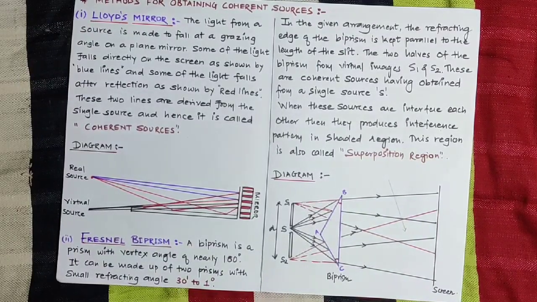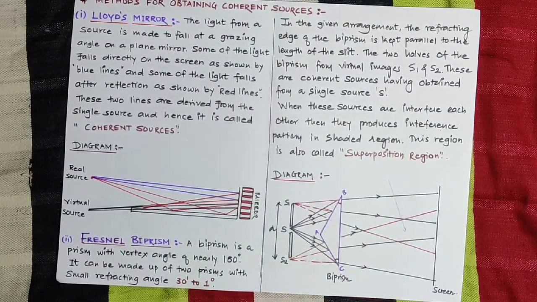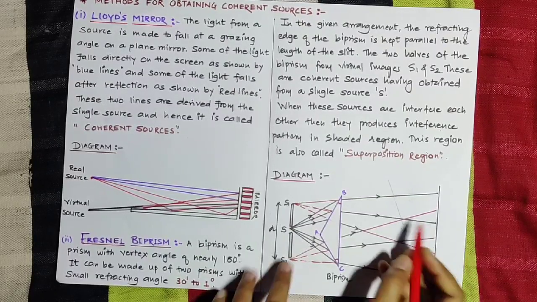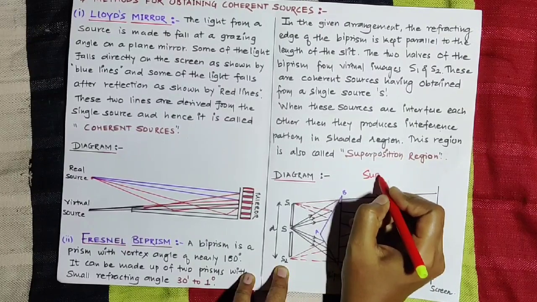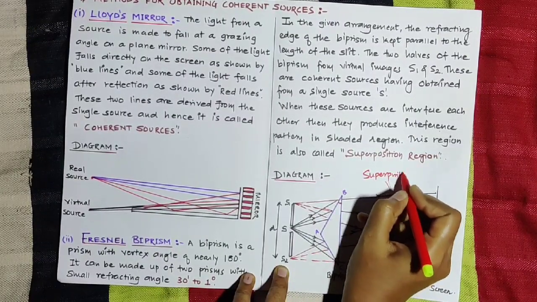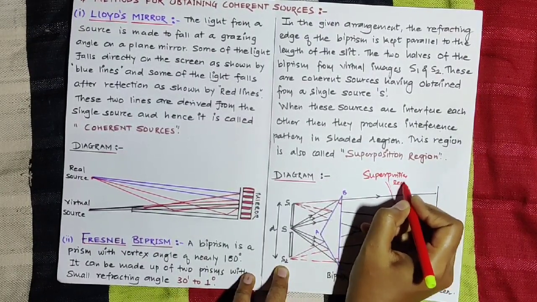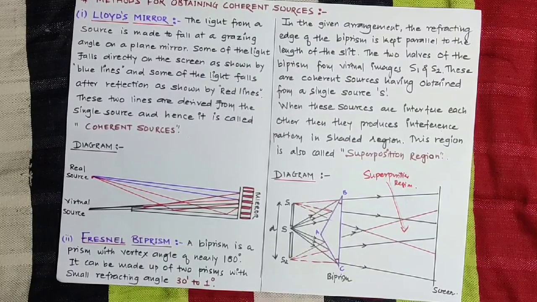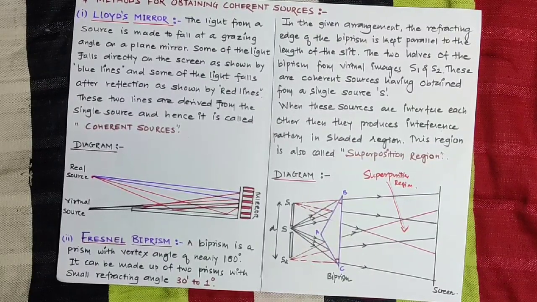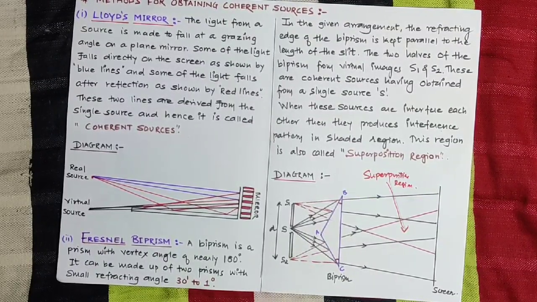So this red region is represented as the superposition region. Why is it called superposition? Already we know the principle of superposition: when two or more waves interact, the resultant is the vector sum of all waves.